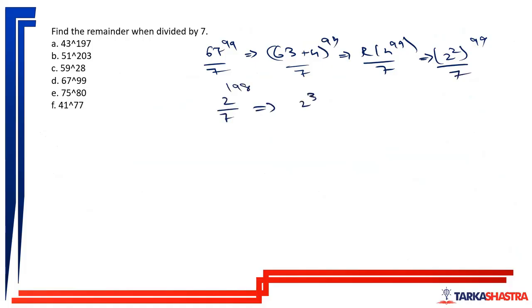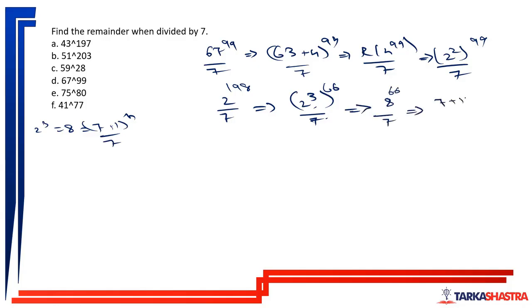Here 2 cube is beneficial for me because 2 cube is 8. 8 can be written as 7 plus 1 to the power anything divided by 7. So 2 cube to the power 66 divided by 7. If you can observe, 3 into 66 is 198. No remainder, so directly we'll write like this. Which is 8 to the power 66 divided by 7, can be written as 7 plus 1 to the power 66 divided by 7, will leave a remainder of 1 to the power 66. That is nothing but the remainder of 1.